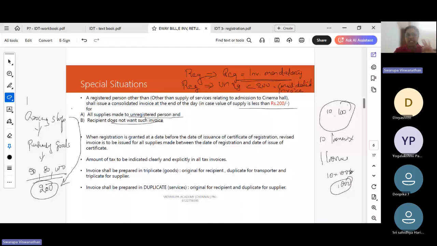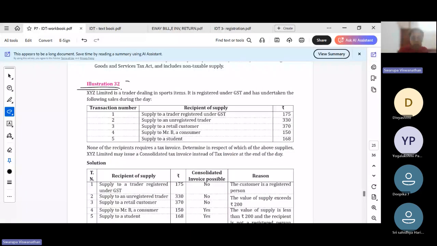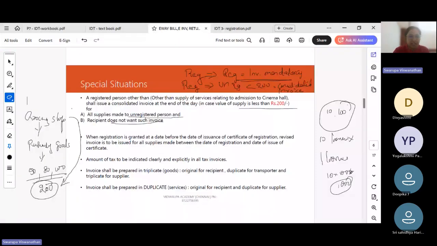In that case, he need not issue an invoice for each supply, rather he can issue a consolidated invoice. This point you can remember because we have one question in the workbook for this particular clause. So I think this is important from this current attempt's exam point of view.